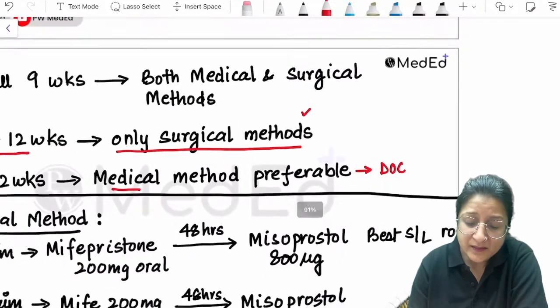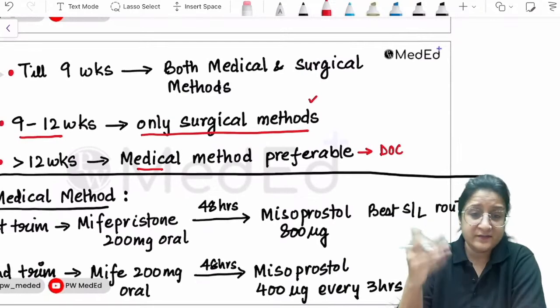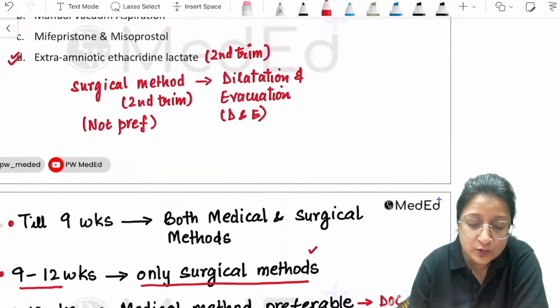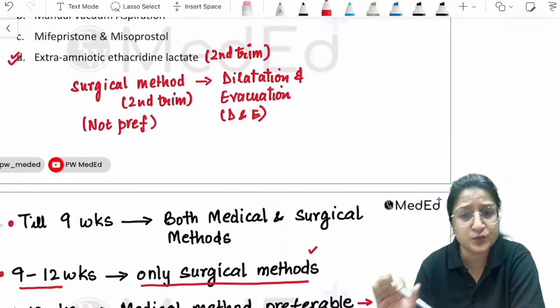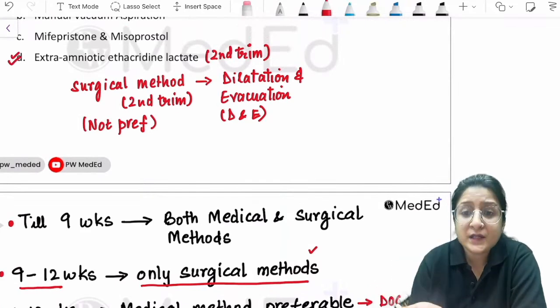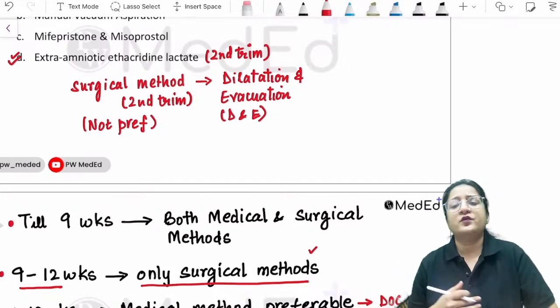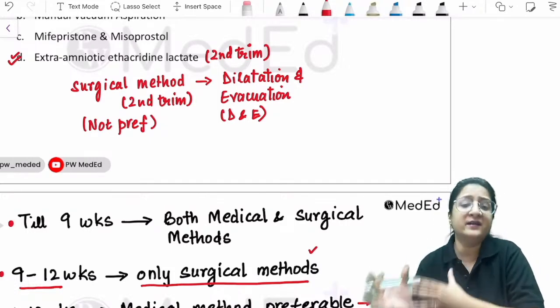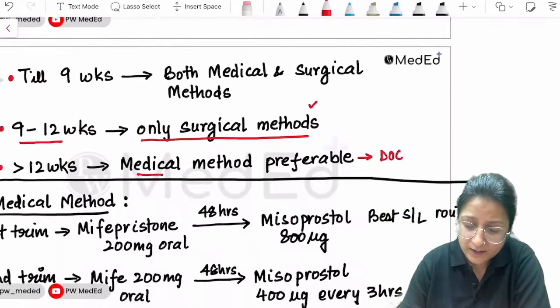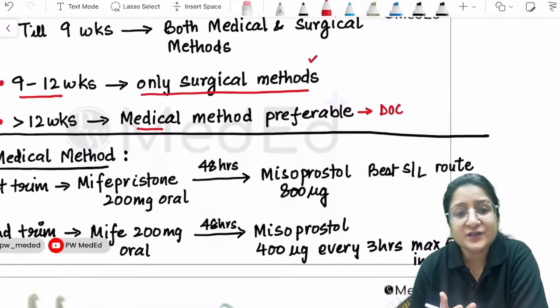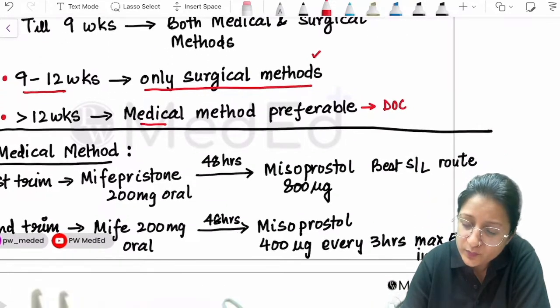In the medical method in the second trimester, like we just saw in the previous question, ethacridine lactate, not using it anymore. Oxytocin infusion can be used, but very high dosages of oxytocin are required, and we have better drugs now. So the drug of choice in the second trimester is prostaglandins.